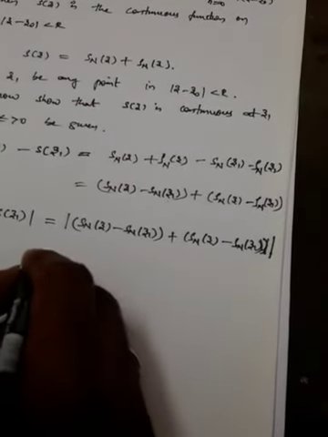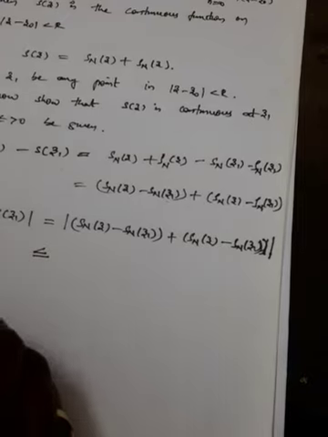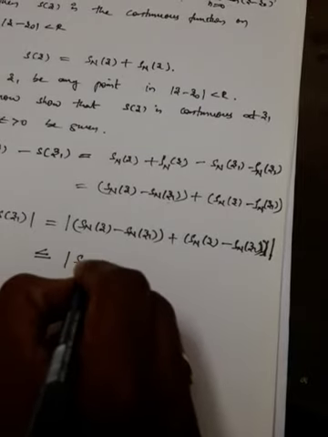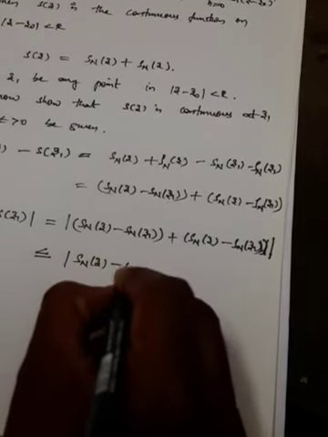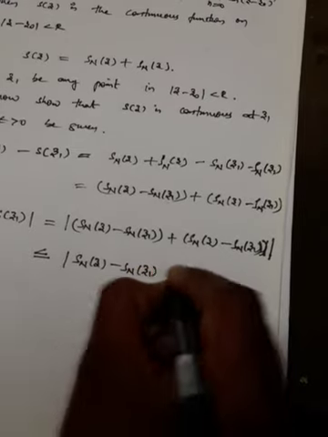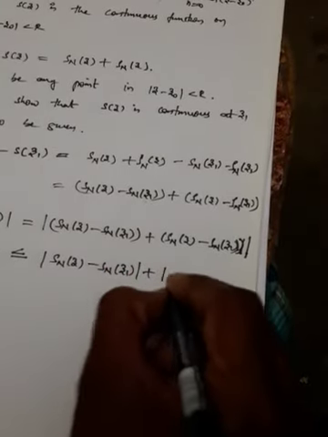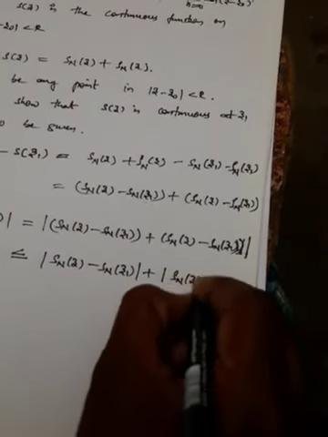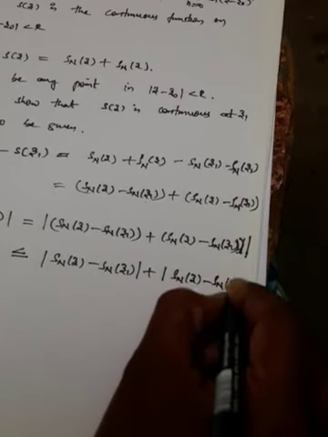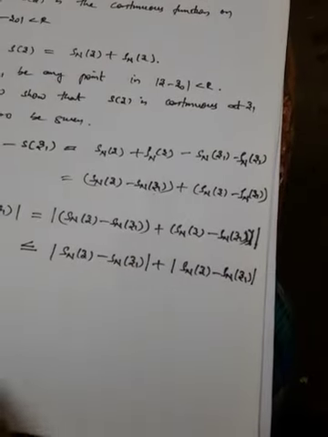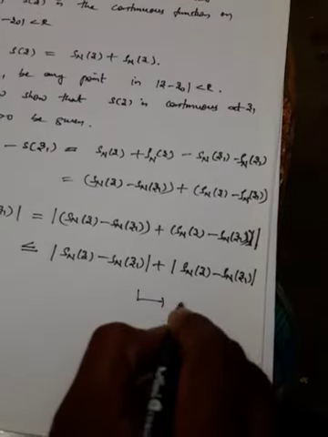If I apply mod, I may write less than or equal to Sn of z minus Sn of z1 plus rho n of z minus rho n of z1. Let us take this as number 1.